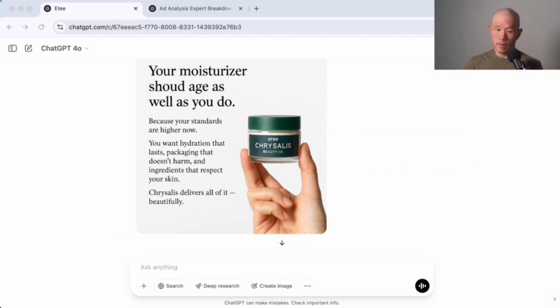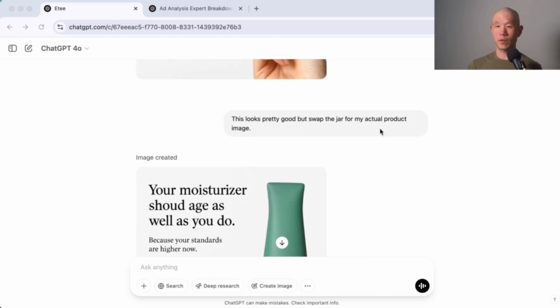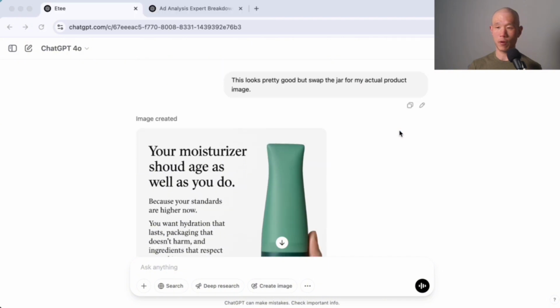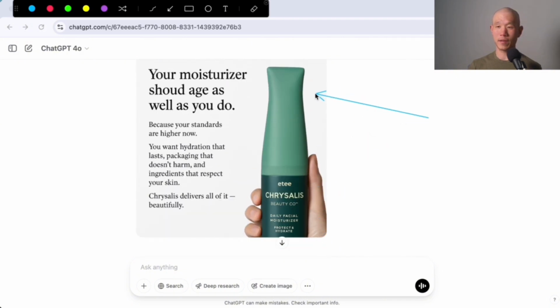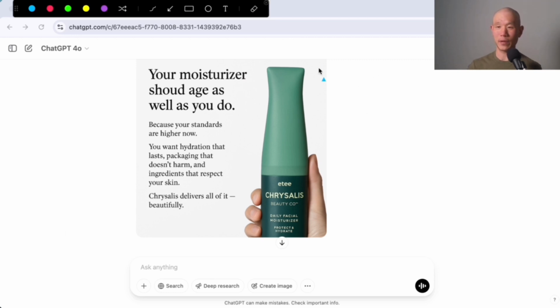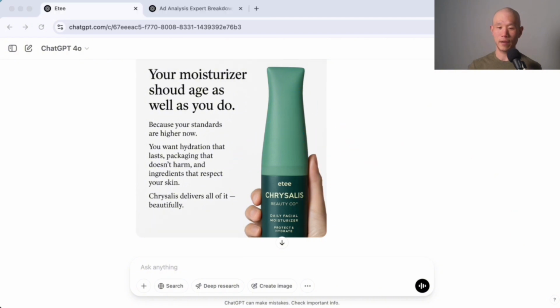So I think there's something to be said about working with image generation models and language models where you take what it gives you. Sometimes that's not exactly what you were looking for, but rolling with it in new directions might end up being something you like even more. So I ended up saying, this looks pretty good, but swap the GR from my actual product image. It ended up doing this. So it's close, it's getting there, but it's not exactly what the product looks like. But as far as concepting goes, it's done well. And doing a swap for the actual product in hand isn't too hard.